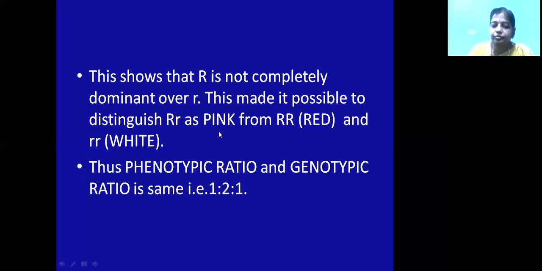Okay. So the next question is explain codominance with an example. Codominance means both the alleles will be expressed in the F1 generation. Both the alleles are strong, both the alleles are expressive. So you'll get both the characters of the parents in the progeny. So what is the ratio here? Phenotypic ratio and genotypic ratio: the phenotypic ratio is 1:2:1, and the genotypic ratio is also 1:2:1.